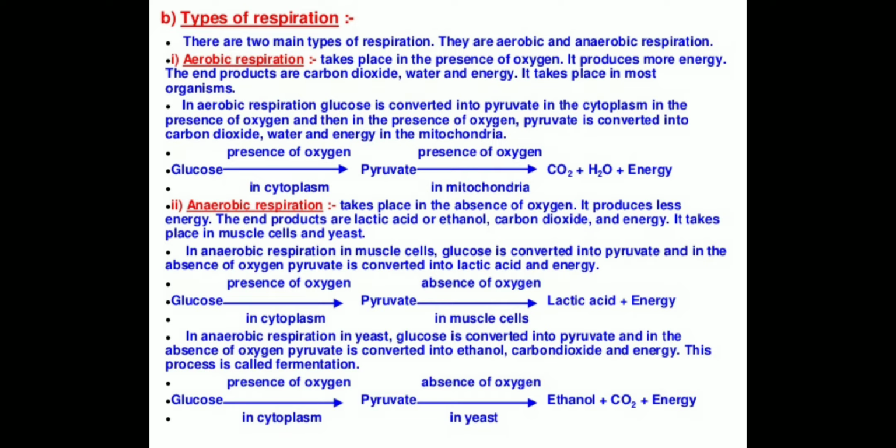Now we are talking about, for example, yeast. Yeast is a fungus, as we know very well. Here glucose is converted into pyruvate in the cytoplasm. Then, in the absence of oxygen in yeast, it is changed into ethanol, carbon dioxide and energy. Here carbon dioxide is not formed in the muscle cell, but ethanol is formed, right? These three reactions, first, second and third, you have to learn very well.